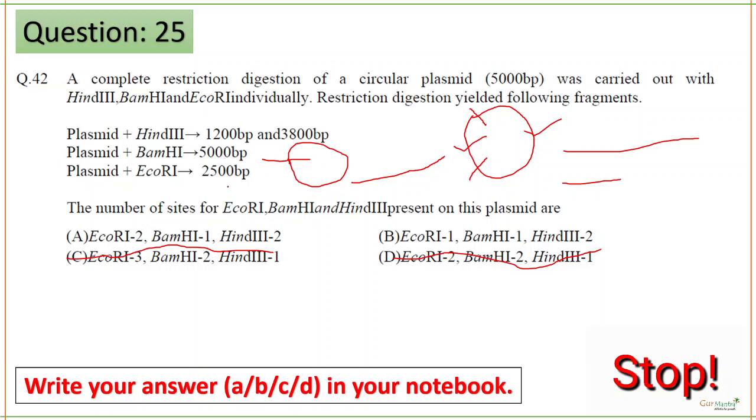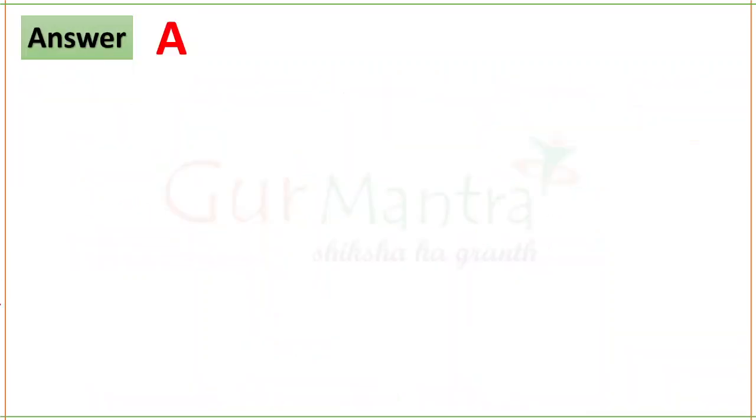Next is EcoRI. EcoRI is giving you 2500 base pairs. It means it has two restriction sites, and it cuts equally, so this is 2500 base pairs, and this is 2500 base pairs. So EcoRI also has two fragments. So this is the correct option. Next question.